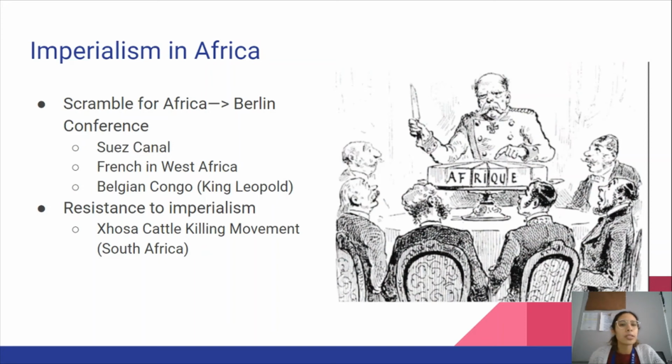In Africa, we are going to see the British gain control over Egypt because they want to gain control of that Suez Canal. The French are going to establish colonies in West Africa. The Belgians, more specifically the Belgian King Leopold, is going to establish his own personal colony in the Congo, which is in Central Africa. We're going to see some resistance to imperialism in Africa. We can see this with the Xhosa cattle killing movement, where the Xhosa people in South Africa kill their cattle to resist British imperialism.